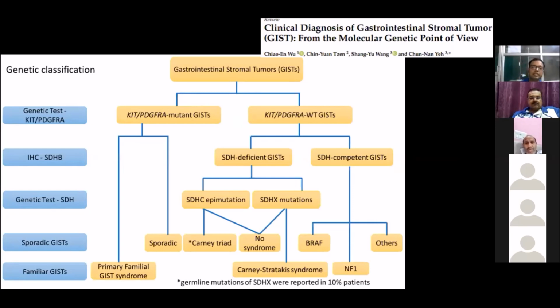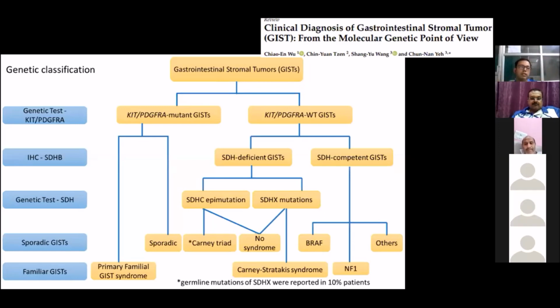Now, SDH deficient can be of two types of mutation. It could be an epimutation, or it could be a germline mutation. Now, the epimutation can be syndromic or non-syndromic, whereas the germline mutation can also be syndromic or non-syndromic. Germline mutation produces a syndrome known as Carney-Stratakis syndrome, whereas epimutation of succinate dehydrogenase, if it produces a syndrome, is known as Carney triad. And those who have SDH competent GIST could be of BRAF V600 mutation or neurofibromatosis type 1 mutation or other mutations.